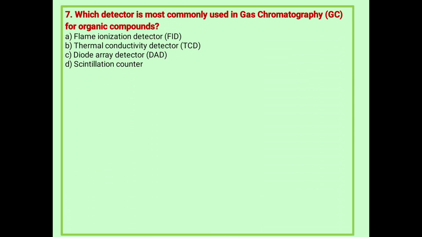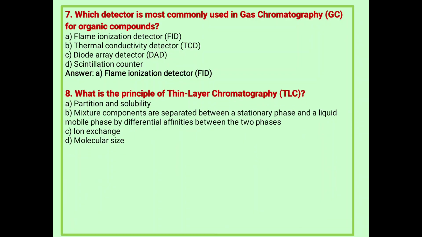Next, which detector is most commonly used in gas chromatography, GC, for organic compounds? What is the principle of thin layer chromatography, TLC? Mixture compounds are separated between the stationary phase and liquid mobile phase by different affinity between the two phases.